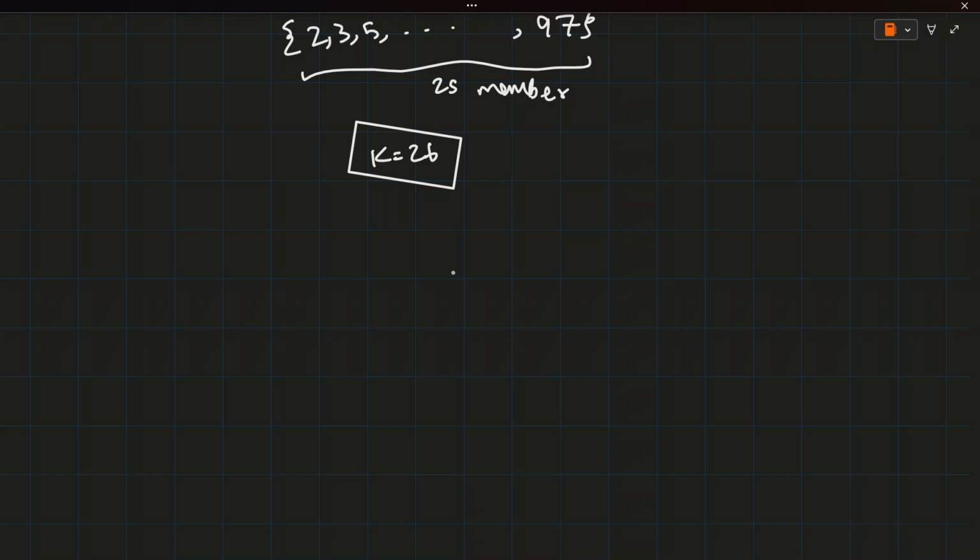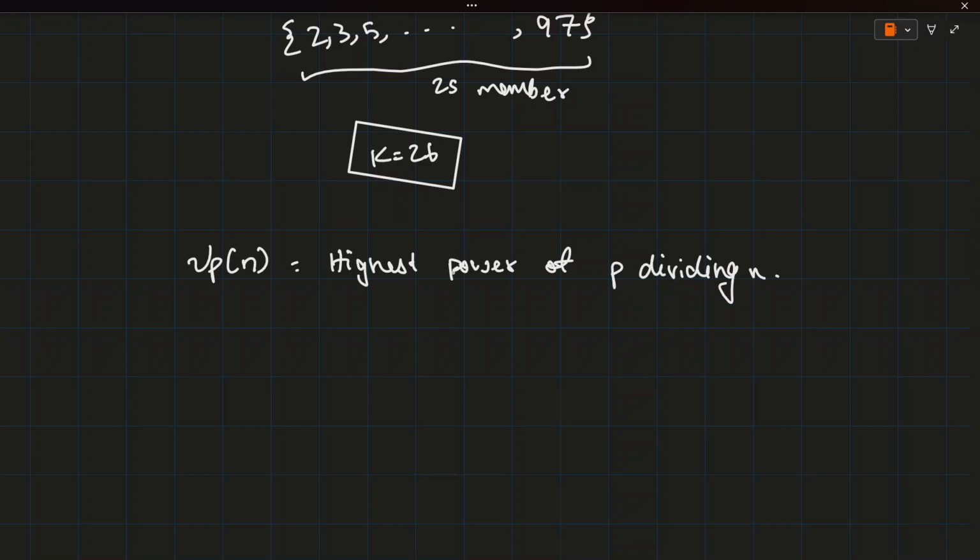First let me introduce a notation. Vp of n basically means the highest power of p dividing n. For example, suppose we take the number 60, which can be written as 2 squared into 3 into 5.